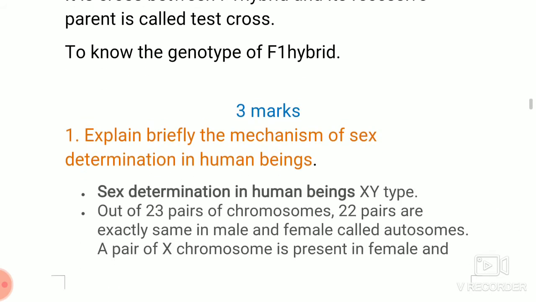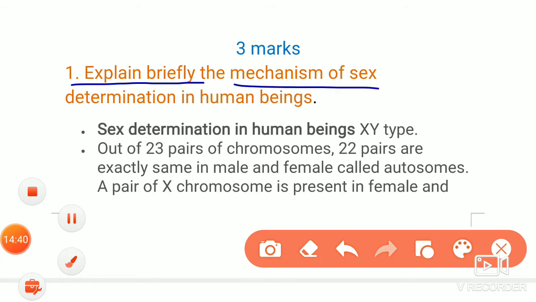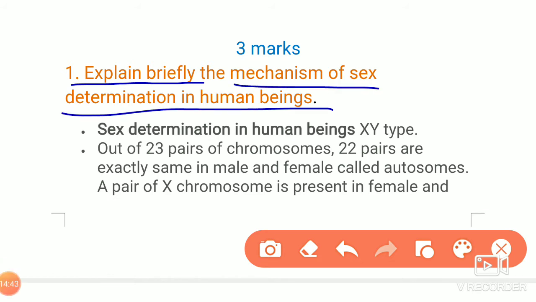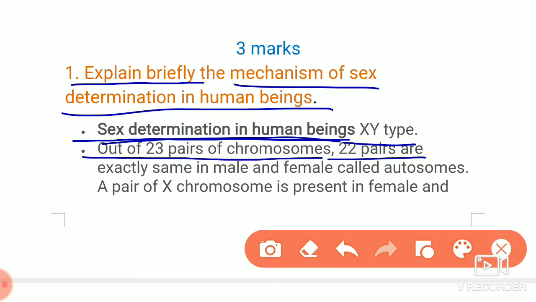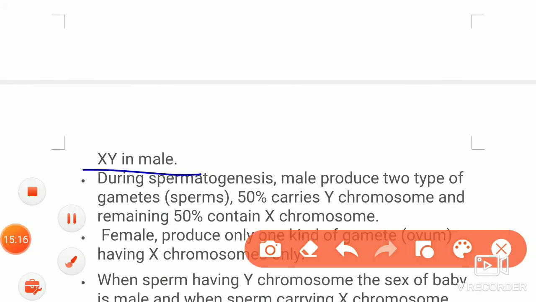Then coming to the 3 marks questions. The first question is: explain briefly the mechanism of sex determination in human beings. You have to write the answer on sex determination in human beings. First of all, the human sex type is XY type. We have 23 pairs of chromosomes. Among them, 22 pairs are autosomes, and a pair of X or Y chromosomes is called the sex chromosomes. So XX is present in female and XY is present in male.